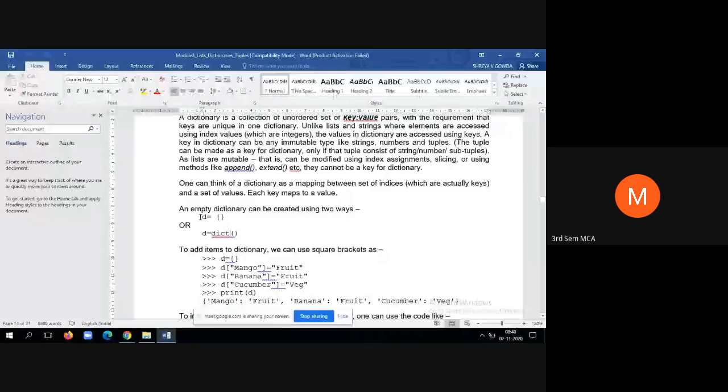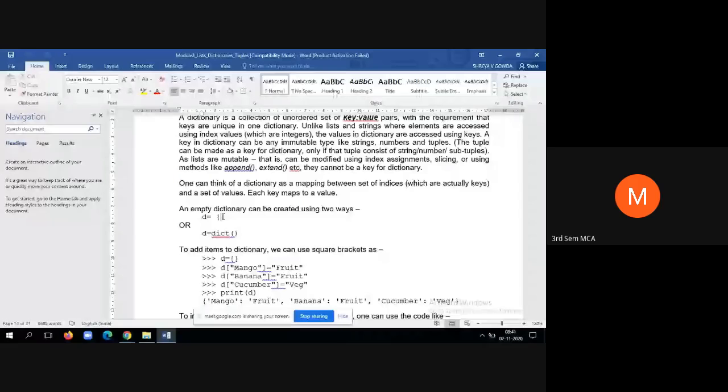Now, how do we create an empty dictionary? So this is the empty dictionary. We can create an empty dictionary in two ways. One is using the dict keyword, the dictionary constructor, which works like a function to create a dictionary. Or you can just name the dictionary and open empty braces, which indicates an empty dictionary.